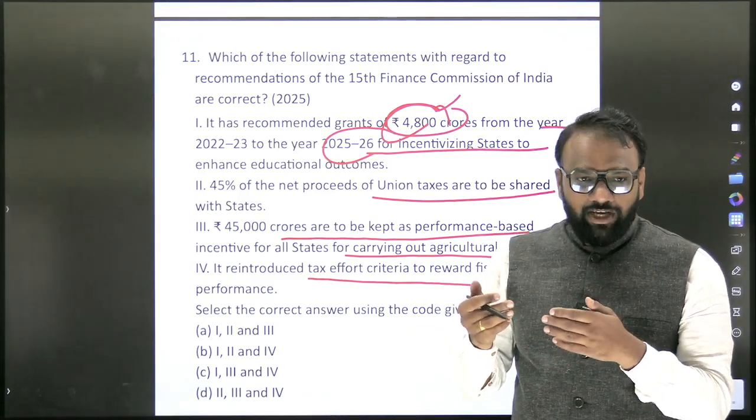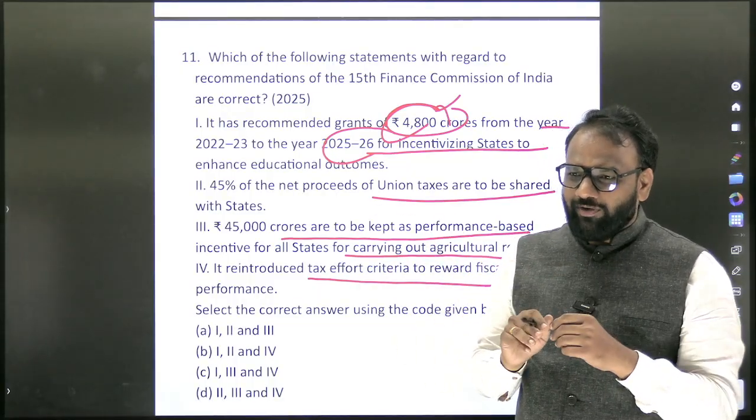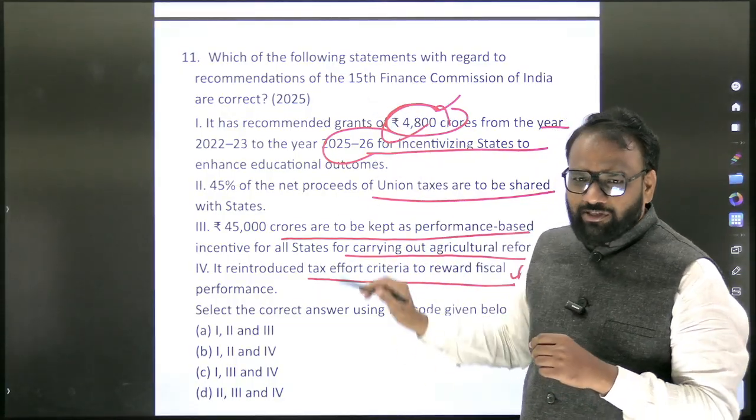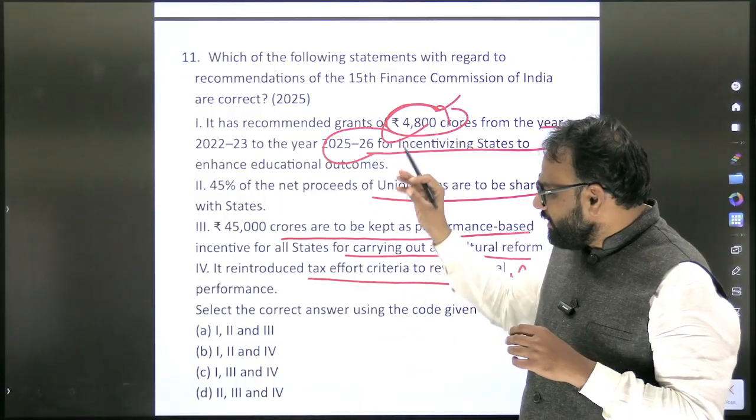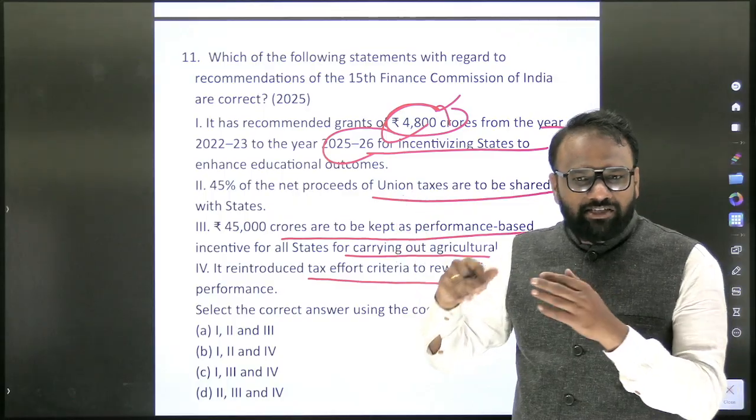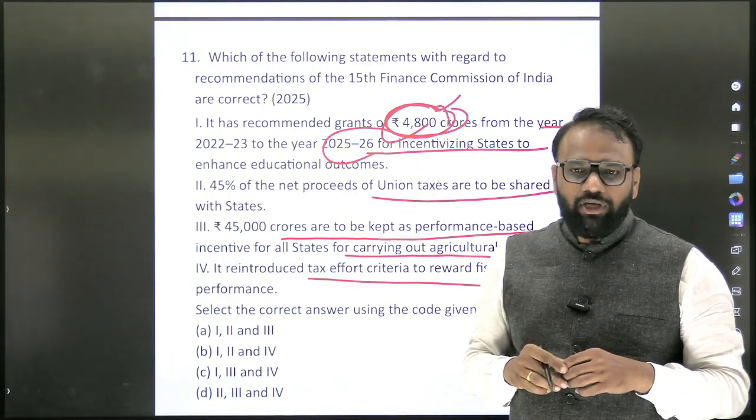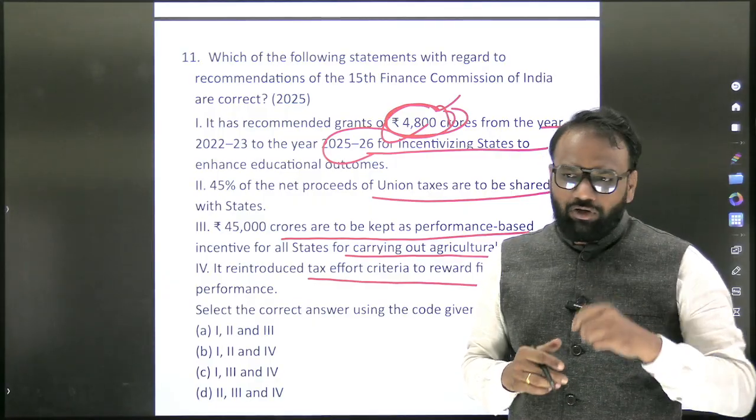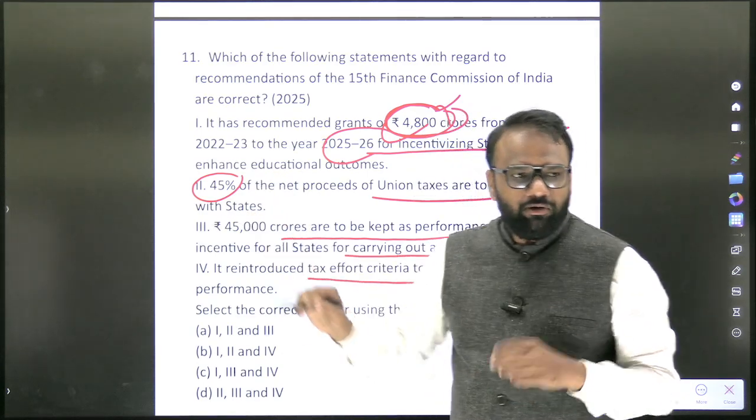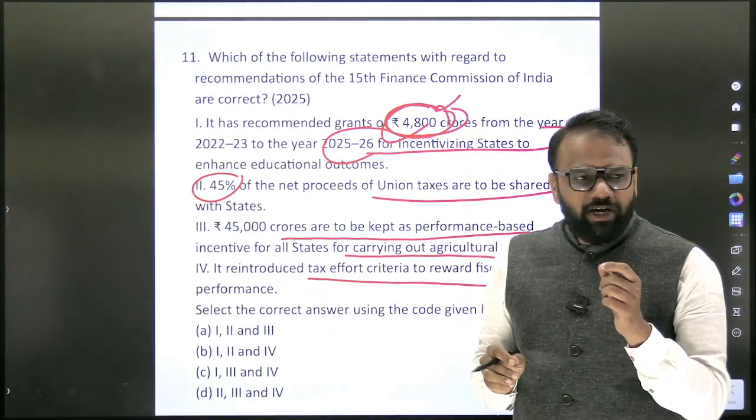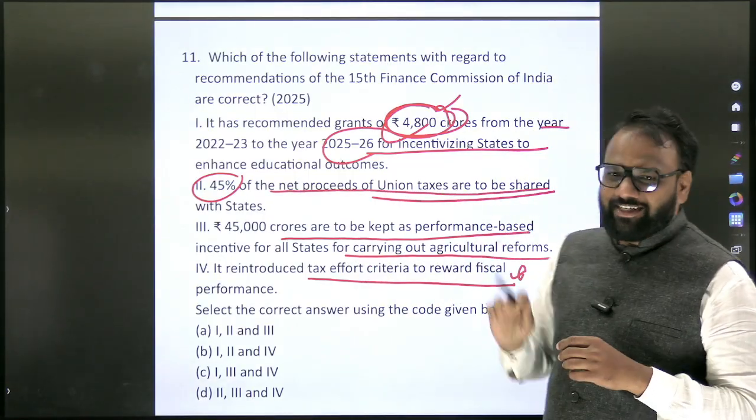Now what happens in some of the other mock tests is they will set such kind of options, how many of the above are correct. Then what an aspirant will do, he will skip the important aspect and start focusing on insignificant data, which is not important from exam point of view. Here the very important key point to eliminate is what? We know that it is 41%. The 15th Finance Commission's recommendation is that 41% of the net proceeds of the union taxes have to be shared with the states.